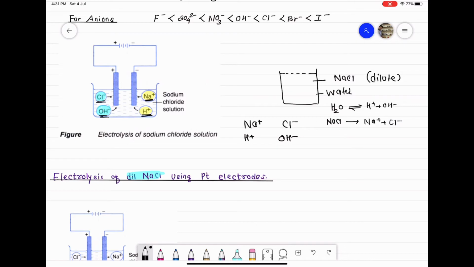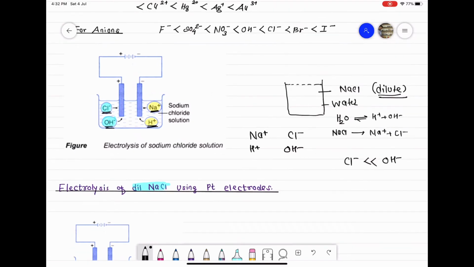But class, in this case the number of Cl minus ions is much smaller as compared to the number of OH minus ions, because the solution is dilute. So a dilute solution contains less electrolyte, that is less concentration of NaCl. The number of Cl minus ions is less than the number of OH minus ions. So let us see what happens because of that.